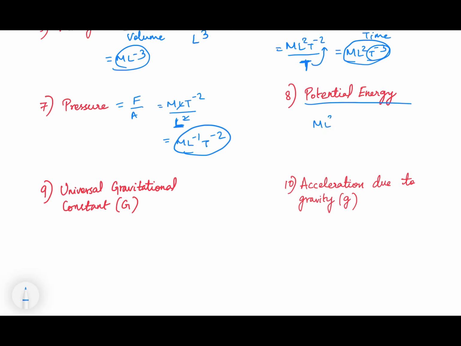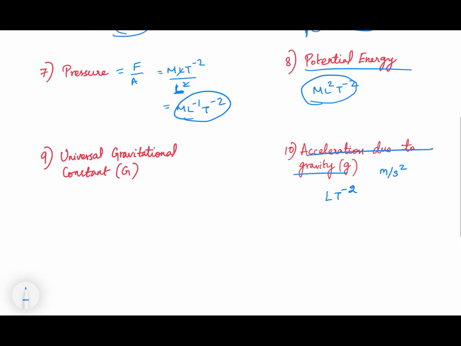Now energy, this is potential energy. Any form of energy is M L^2 T^-2. That is the dimension. Easy, right? Then if you see universal gravitational constant, but before that, let's do the 10th one. It's very simple. Acceleration due to gravity. It has the same dimension as normal acceleration, which is, the unit is basically meter per second square. So it is L T^-2, right? That's it. Like normal acceleration, the same dimension.